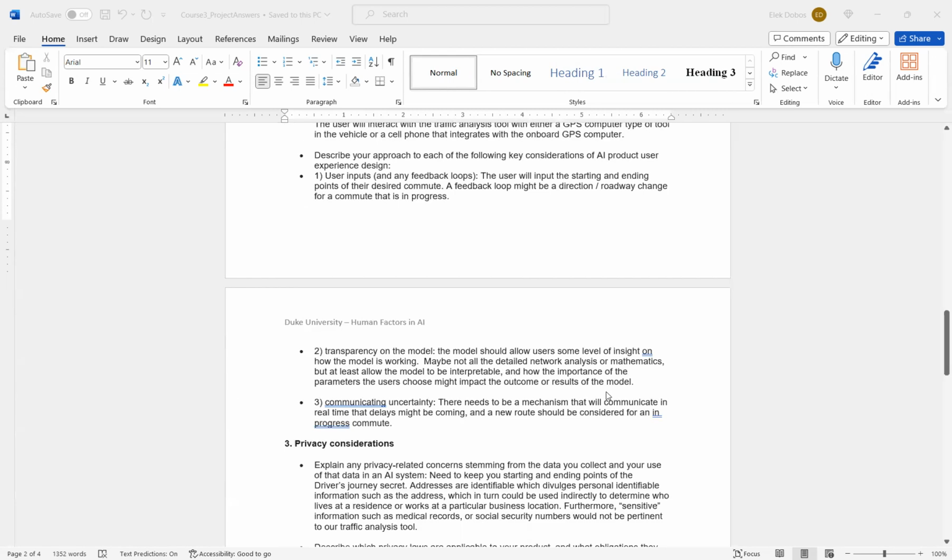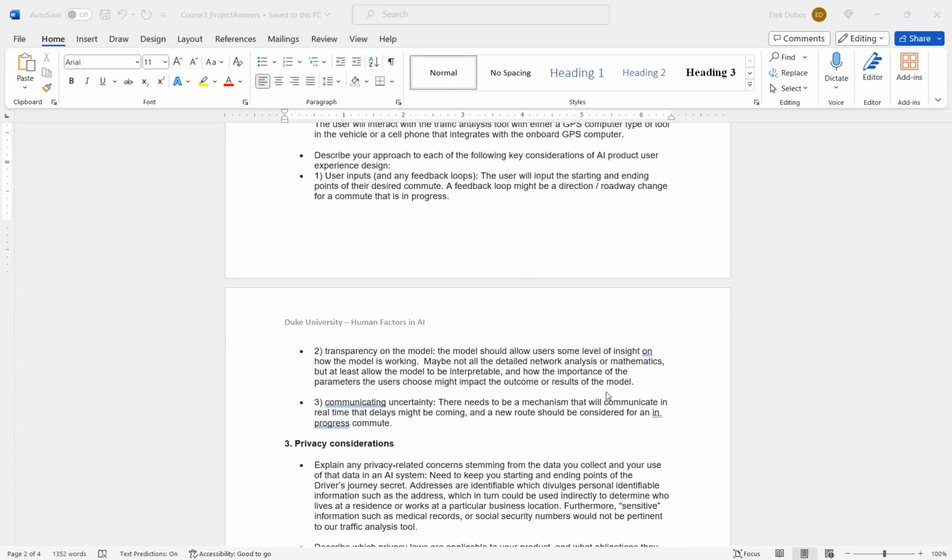We have to evaluate the transparency of the model. The model should allow users some level of insight on how the model is working. Maybe not all the detailed network analysis or mathematics behind the scenes, but at least allow the model to be interpretable and show how the importance of the parameters the users choose might impact the outcome or results of the model.